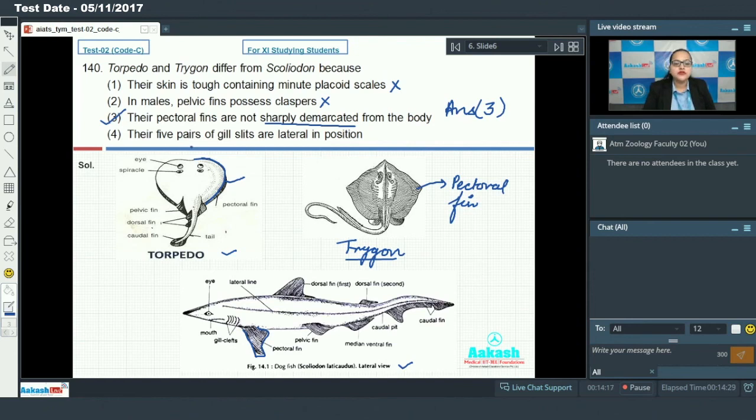Option 4 says their 5 pairs of gill slits are lateral in position. This is not correct because their 5 pairs of gill slits are ventral in position, not lateral in position. So among the 4 options, option 3 indicates the feature which is used to differentiate torpedo and trygon from scoliodon, making option 3 the answer for our question.